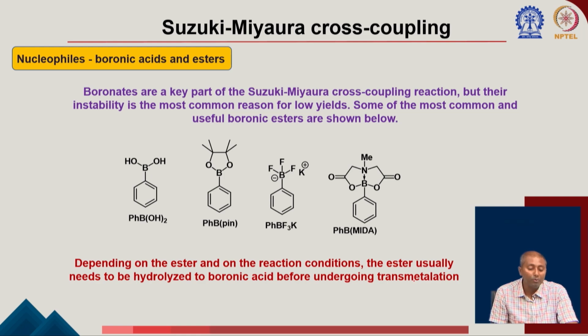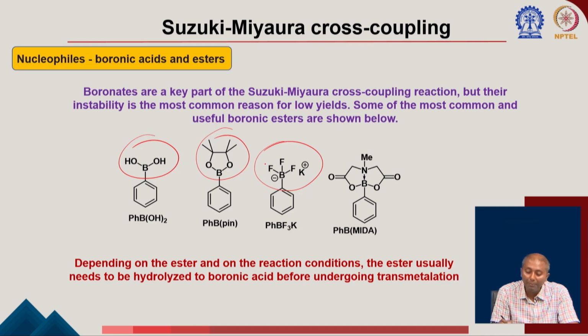And then if you talk about the boronic component, just now I said you can use the boronic ester or the boronic acid. The thing is there are different types of protecting groups for the boron. It could be a simple boronic acid, a boronic ester, or a salt. This is a trifluoroboron salt, or it could be a MIDA boron compound.